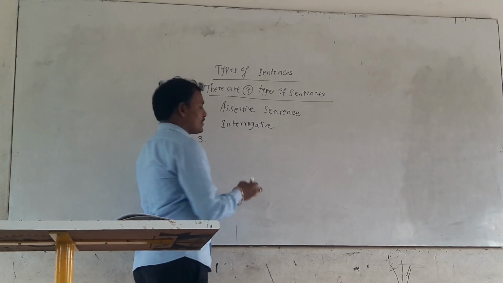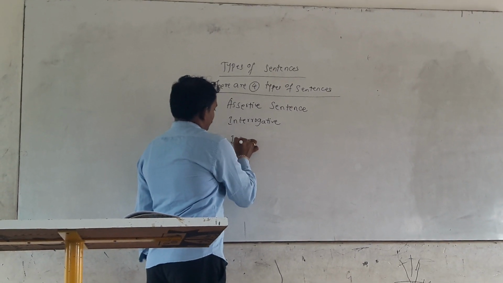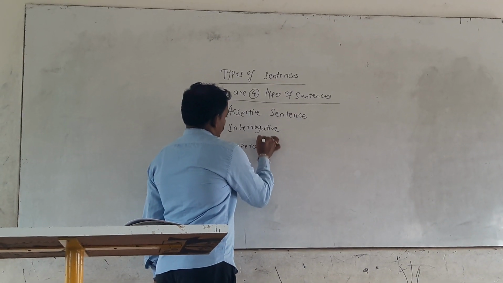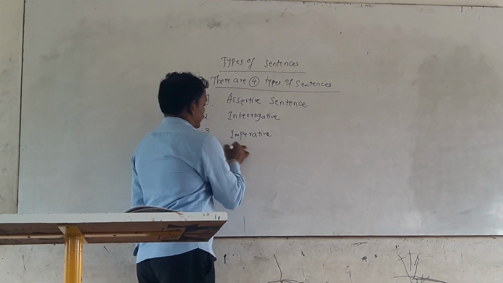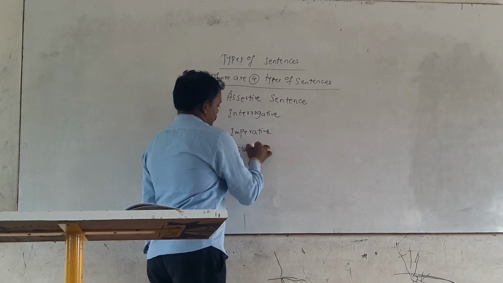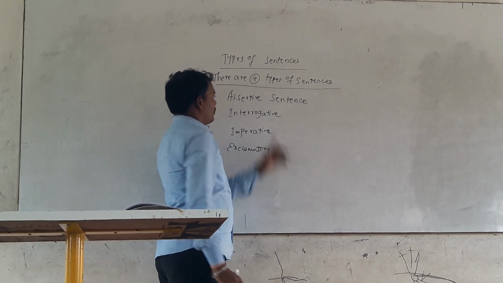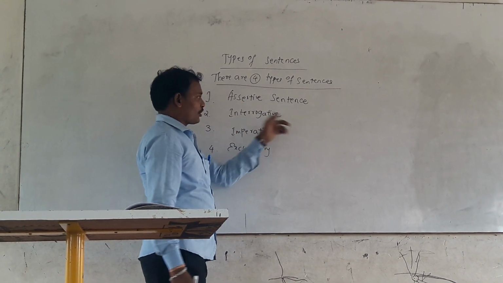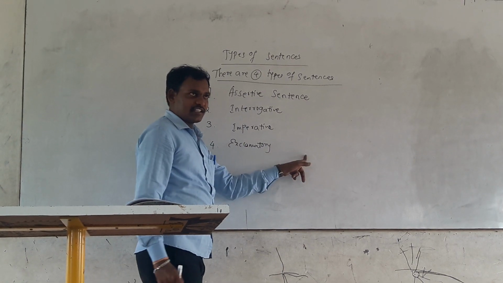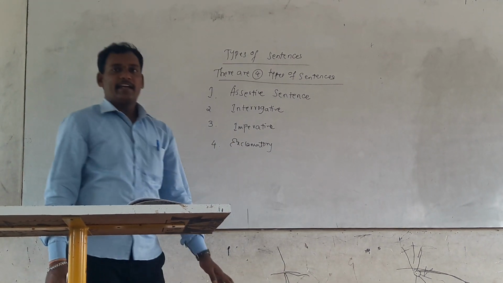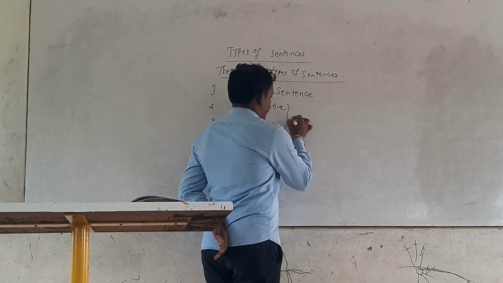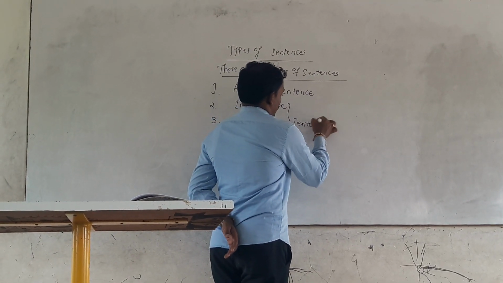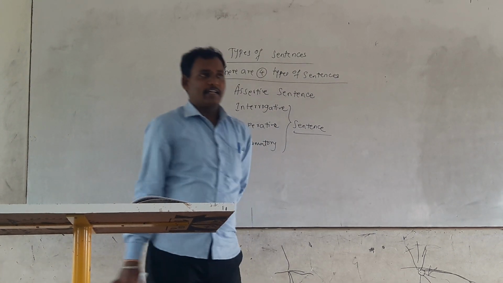The third one is imperative. The fourth one is exclamatory. Assertive sentence, interrogative sentence, imperative sentence, and the last one is exclamatory sentence. Dear students, these are the types of sentences. You have to keep remembering them.